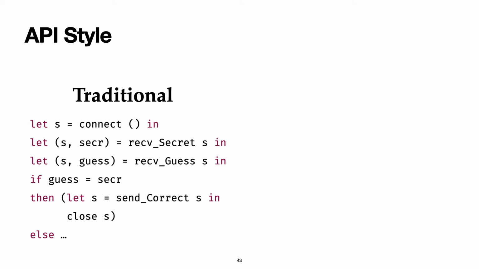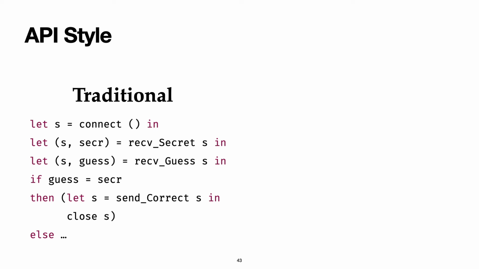Traditionally, APIs for session types look a bit like this. First of all, you establish a connection using the connect primitive, and it returns a session. Further operations on that communication channel will happen on that session. For example, the receiveSecret function takes in a session and returns a session that is used for the continuation of the protocol and the secret value. After a number of operations, all the operations are completed and the session can be closed with close primitive.